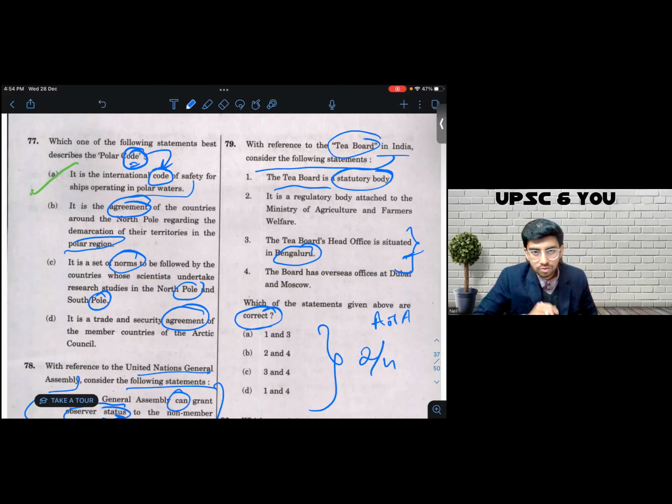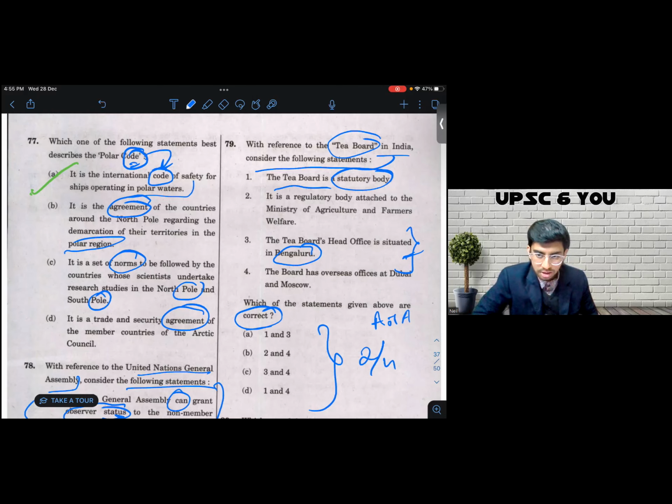Here, even if you've not been in Bengaluru, you should know the head office is more likely to be associated with the city. So if there's a Tea Board head office in Bengaluru, at least Karnataka should be famous for tea. But I have not read about that fact.